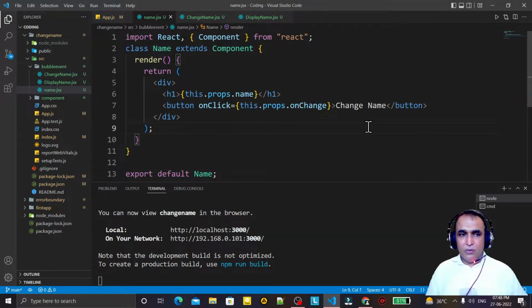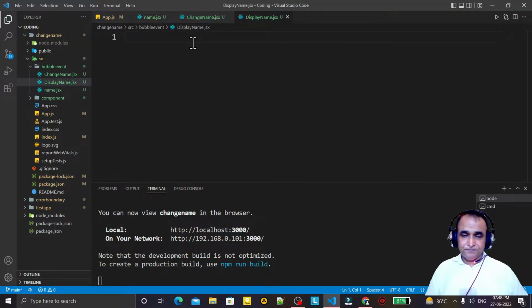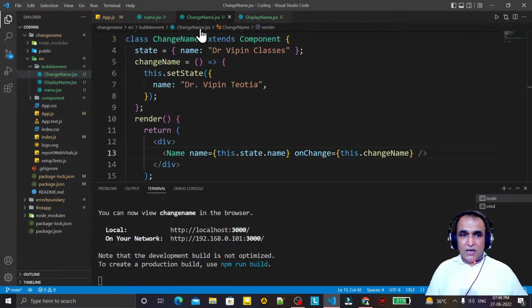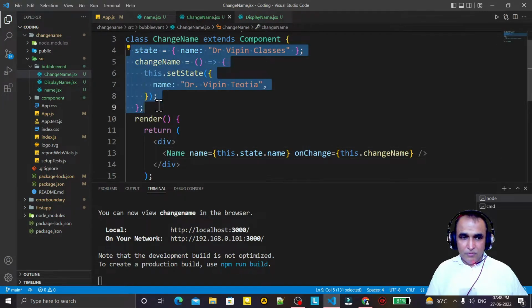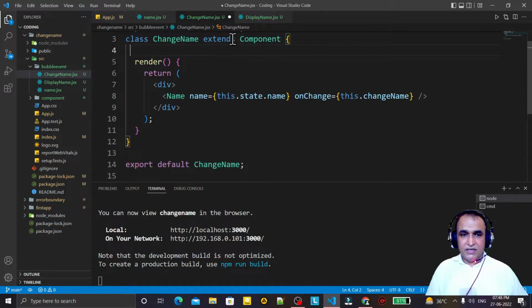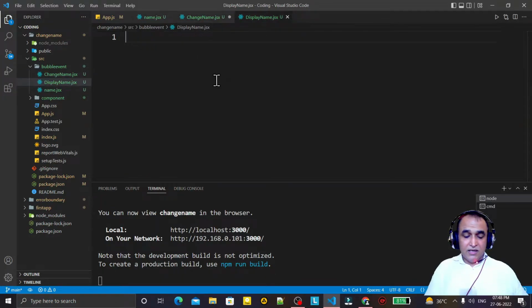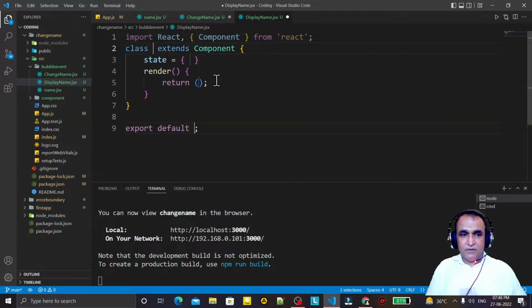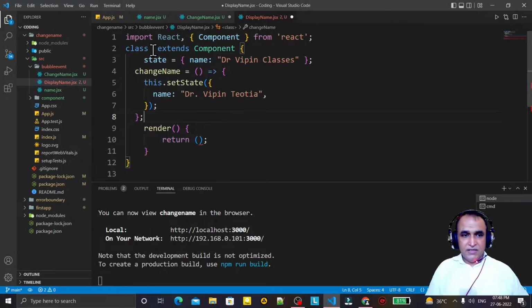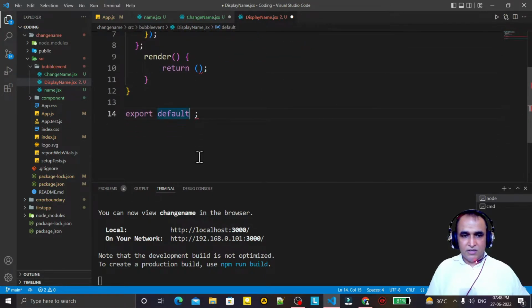That is okay. Now we are talking about bubbling of event. Remember that I have one more component, display name. So if I cut this state from here, now at the grandparent level we have the component, and here I am passing these states, and here I say display name, and here also I give the name display name.